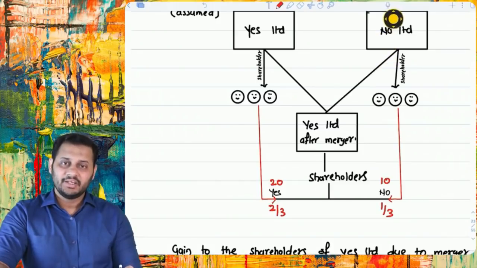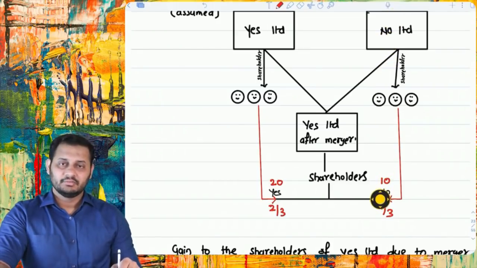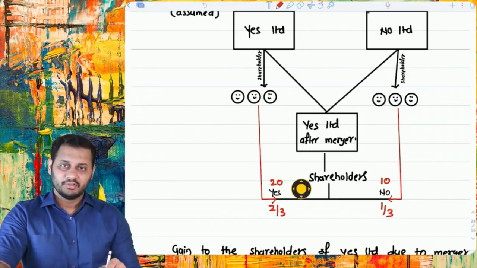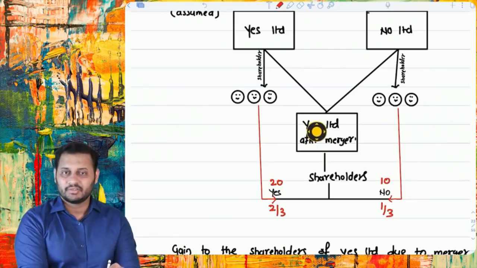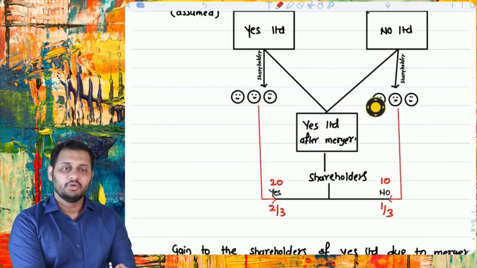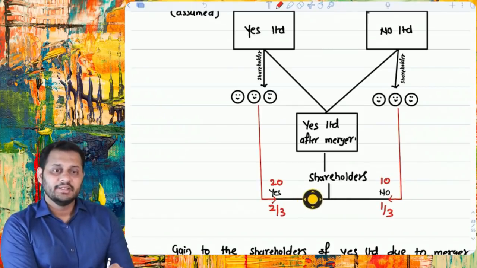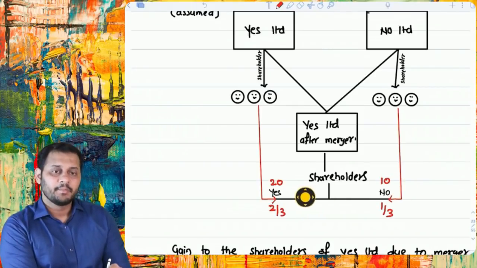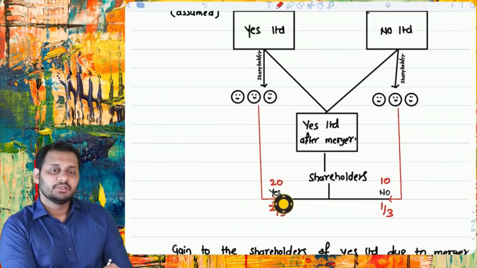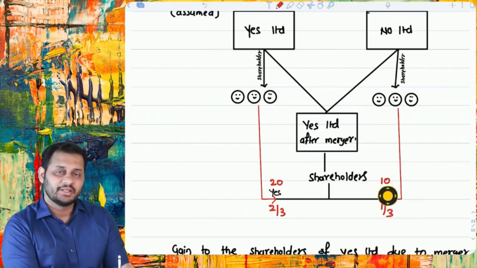So if they had 20 they will get 10, and they had 20 and they will also have 20. Yes Limited's number of shares are the same in the after-merger company, but No Limited's number of shares have been reduced to 10. Now in the new company, Yes Limited shareholders hold 20 lakh shares out of 30, 20 plus 10, and No Limited shareholders hold 10 lakh only.